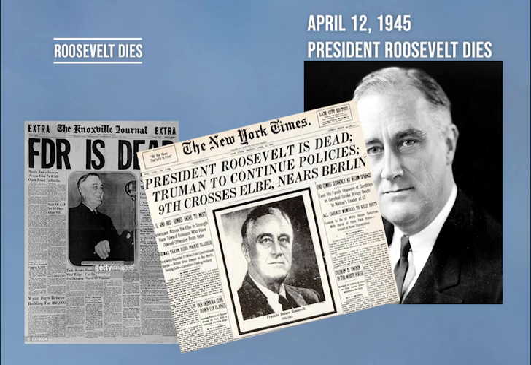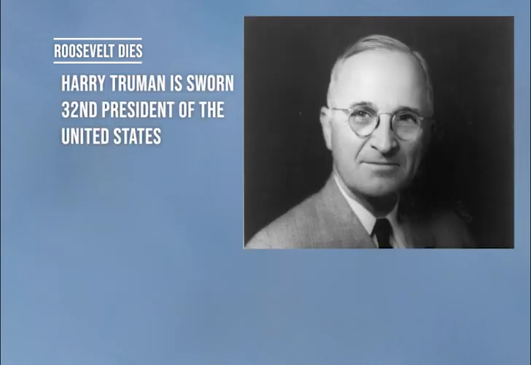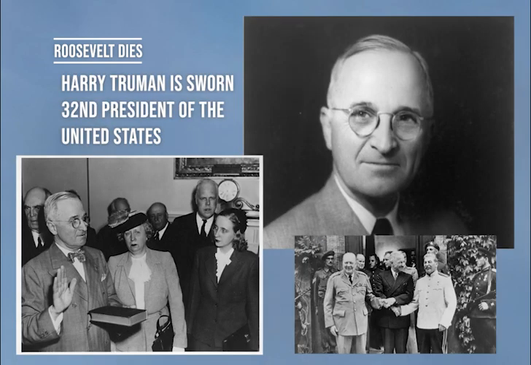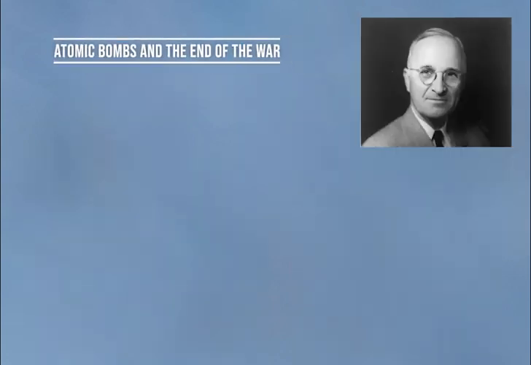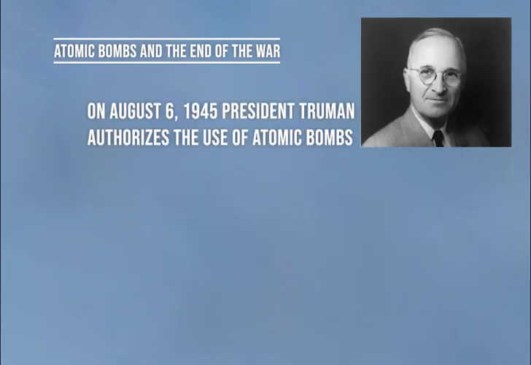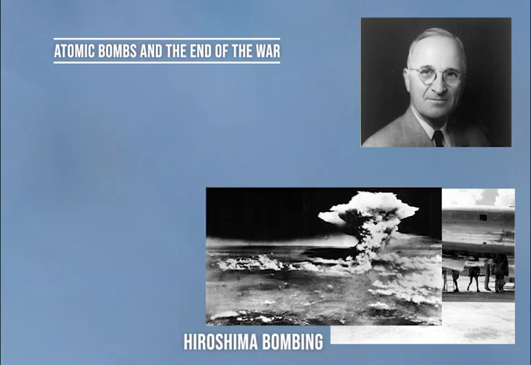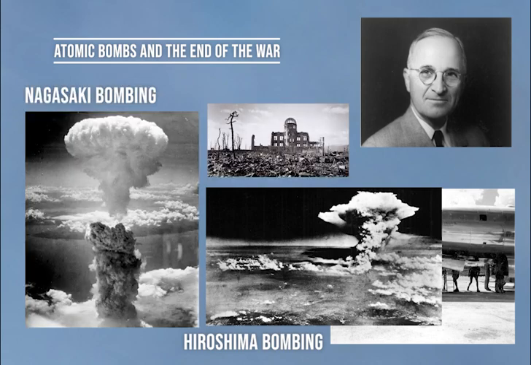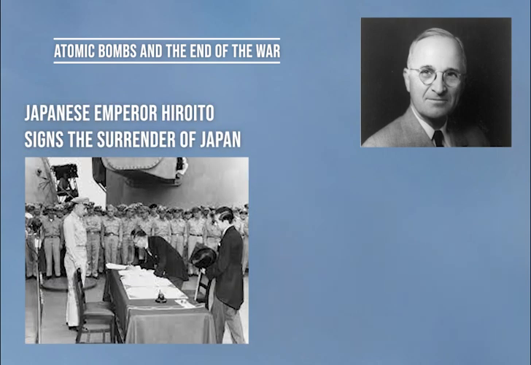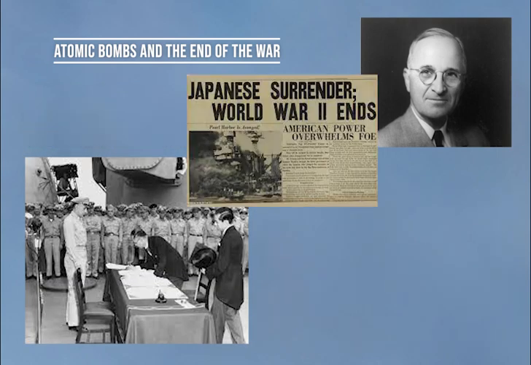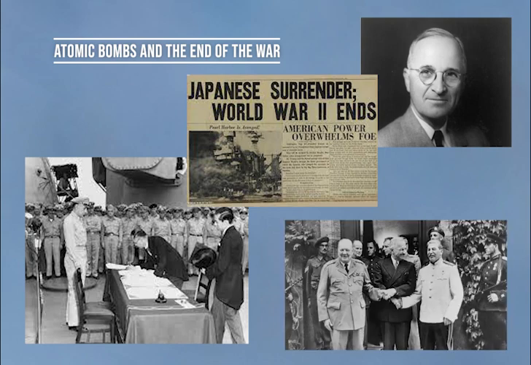President Franklin D. Roosevelt died on April 12, 1945. Vice President Harry Truman is sworn in as president. On August 6, 1945, with the authorization of President Truman, the U.S. Army B-29 bomber Enola Gay dropped the first atomic bomb over the city of Hiroshima, Japan. 2 days later, the second atomic bomb was dropped over Nagasaki. Japan officially surrendered to the Allies on September 2, 1945, ending World War II.